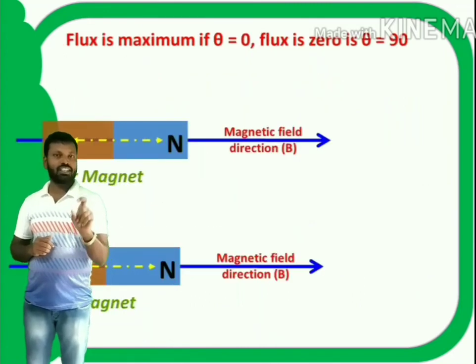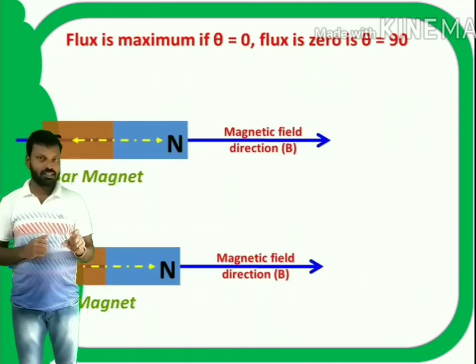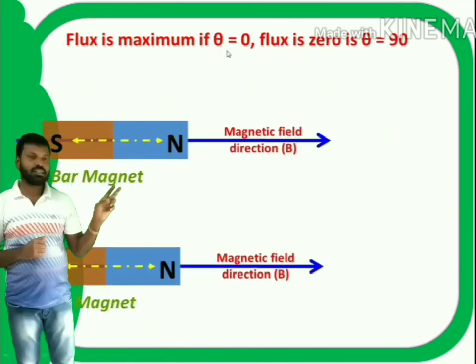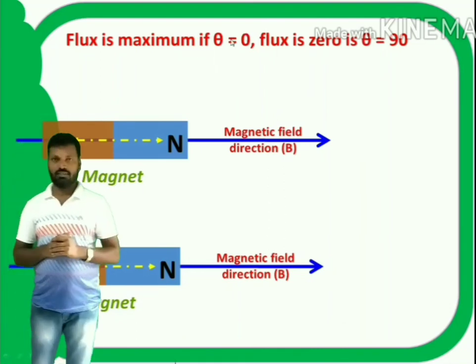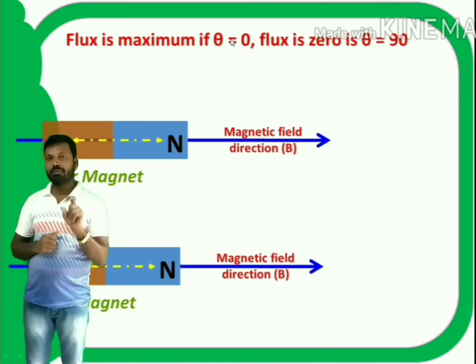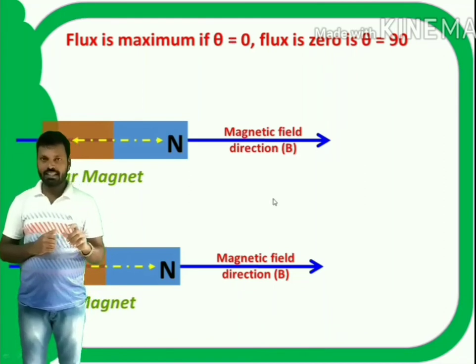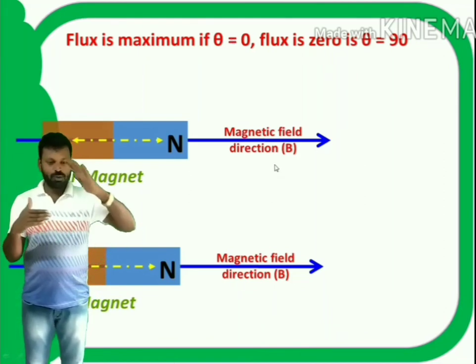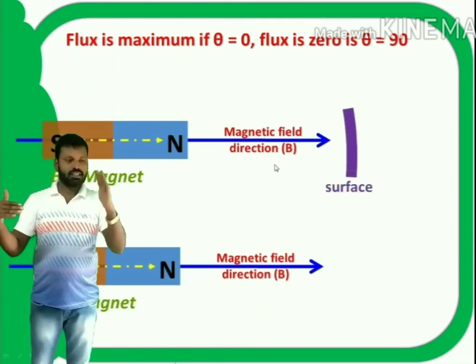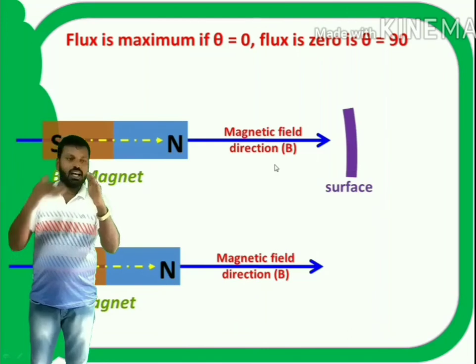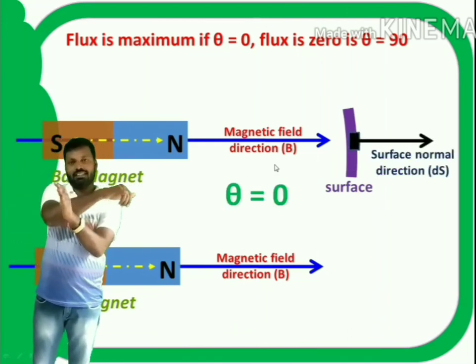Flux is maximum if theta becomes 0, because if theta becomes 0, then cos theta becomes 1. Now, I will get phi is equal to integral B dS. So, flux is maximum if theta becomes 0. That indicates the surface is perpendicular to the direction of the magnetic field. Now, the normal drawn to this surface is dS.